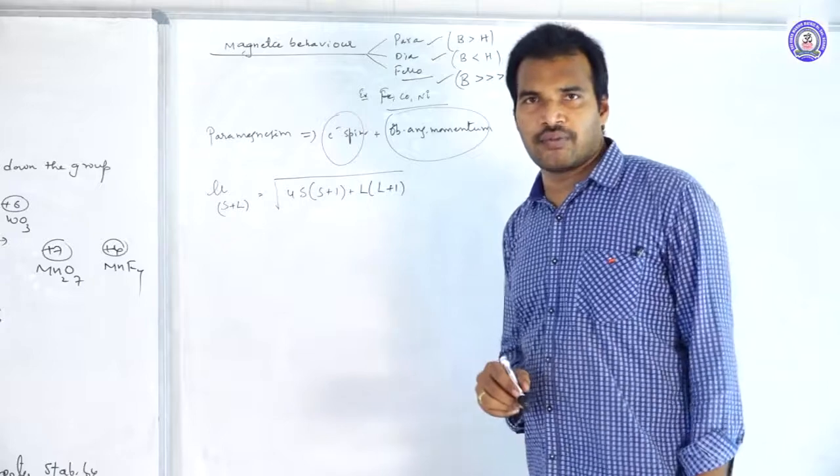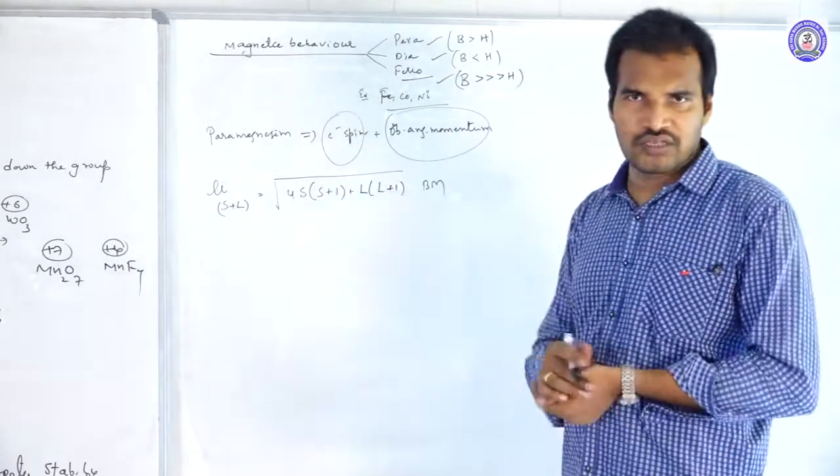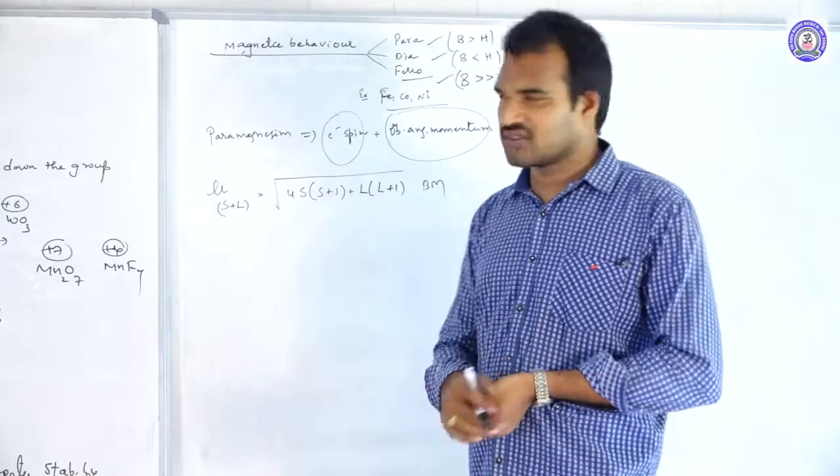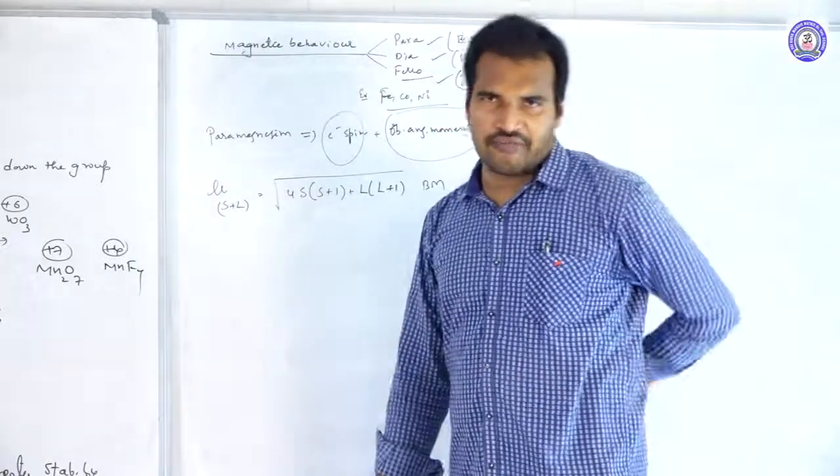Usually magnetic moment we express in Bohr magnetons. By using this formula, we can calculate the total magnetic moment.